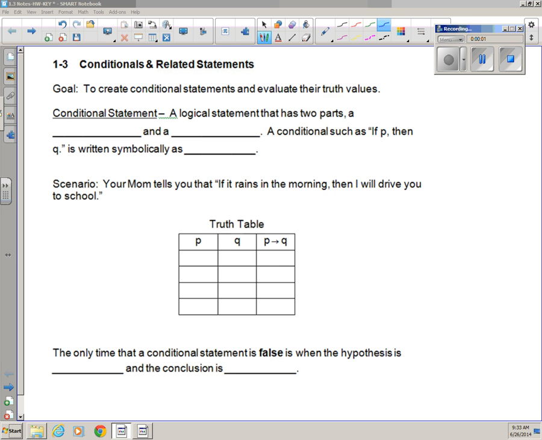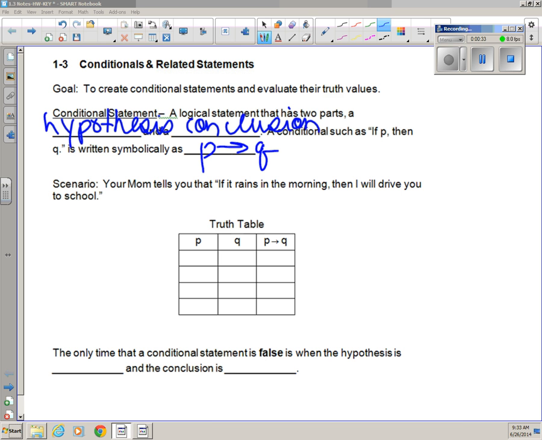Okay, so today we're going to talk about conditionals and then the related statements. So there's conditionals, and that's a logical statement that's got two parts. It has a hypothesis and it has a conclusion. A conditional statement is read like this: if P, then Q. If this, then that. Symbolically, it's got a single arrow in between them. So we talk about a conditional statement and it looks like this.